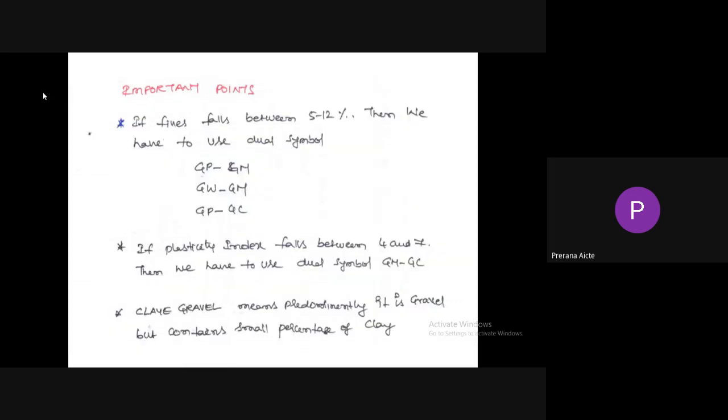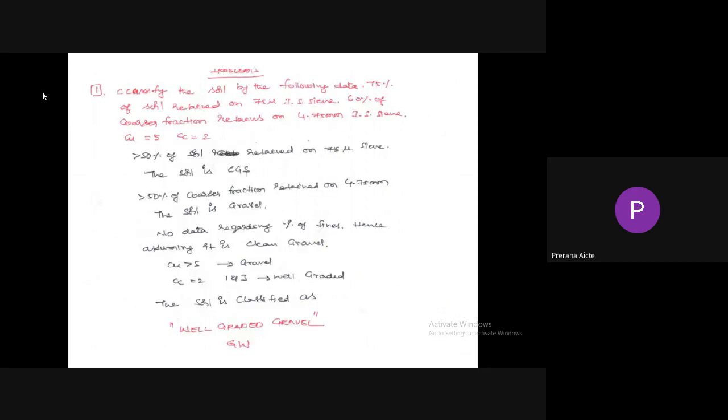So clayey gravel means predominantly it is a gravel. The soil consists of predominantly gravel but contains a small percentage of clay. So let us take some exercise here. Classify the soil by following the data.